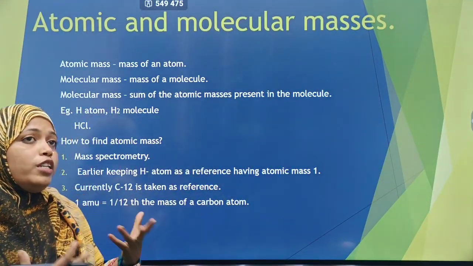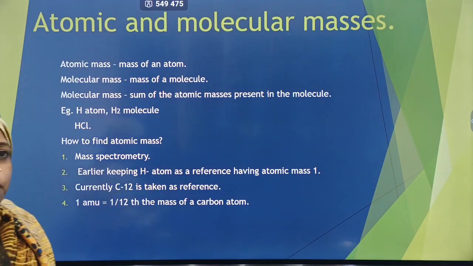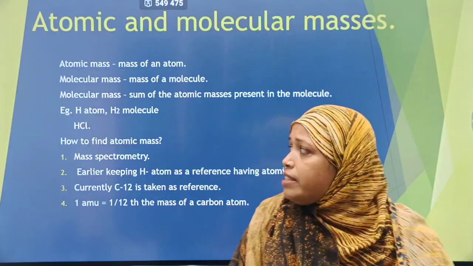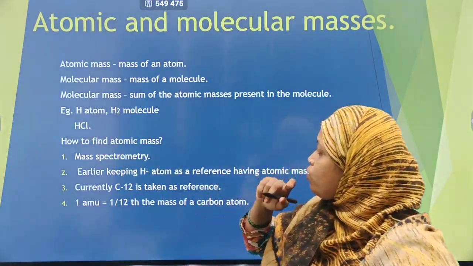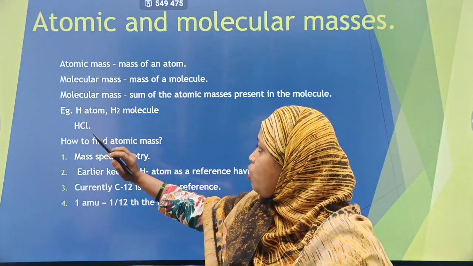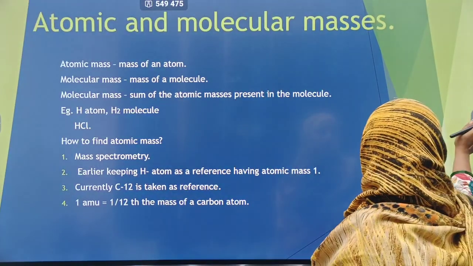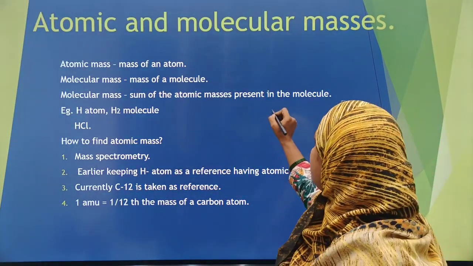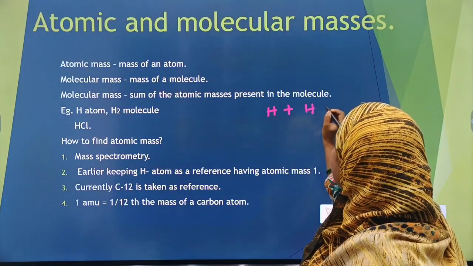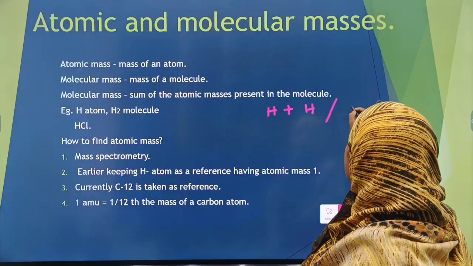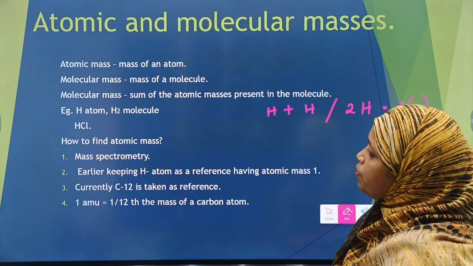What else can we say about molecular mass? Molecular mass is the sum of the masses of the atoms present in the molecule. If we have a hydrogen atom, the atomic mass of hydrogen is 1. But for the hydrogen molecule, H2, it is the atomic mass of hydrogen plus the atomic mass of hydrogen, or we can say 2H, that is 2 into 1.